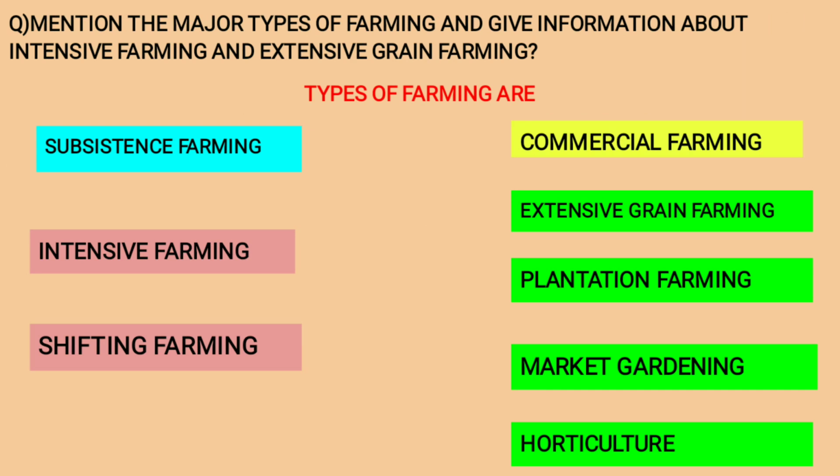Mention the major types of farming and give information about intensive farming and extensive farming. So first let us see, the answer will be: types of farming are, write in the same way as it is printed over here, subsistence farming and commercial farming. These are the two main types. What will come in subsistence farming? Intensive farming and shifting cultivation. What will come in commercial farming? Extensive grain farming, plantation farming, market gardening, and horticulture.